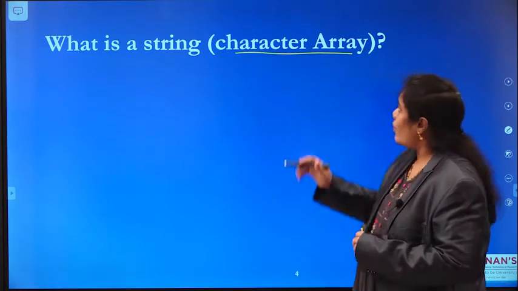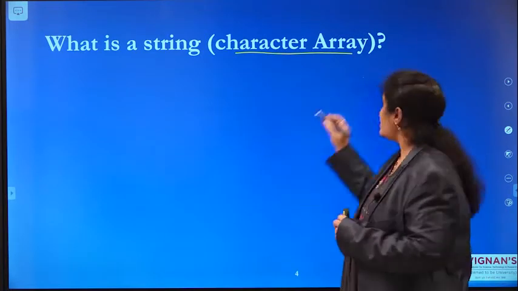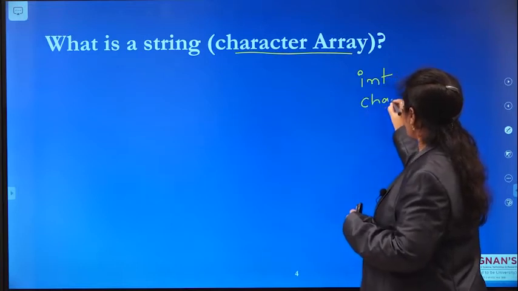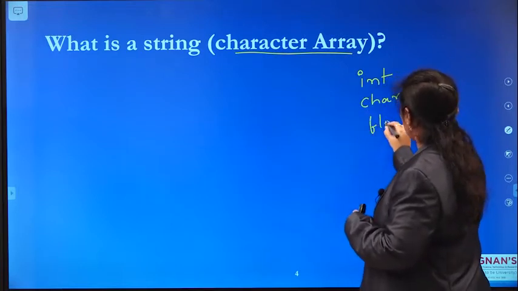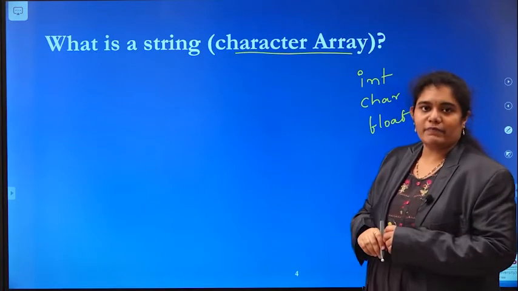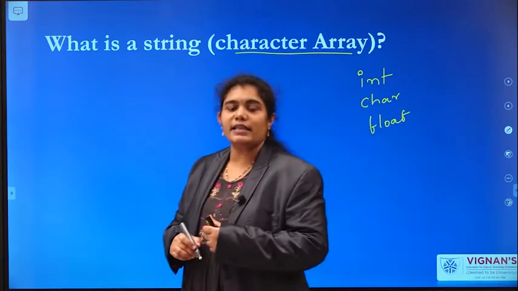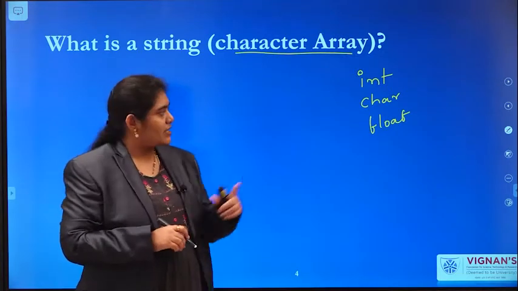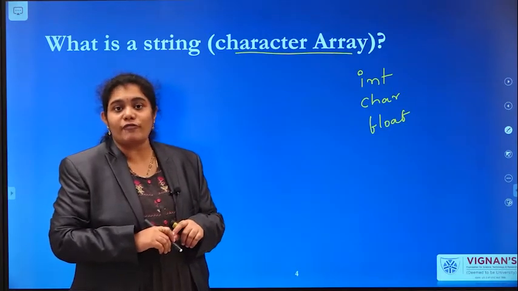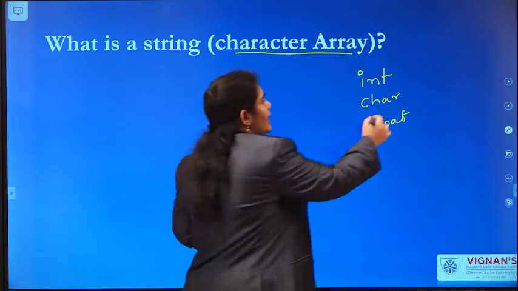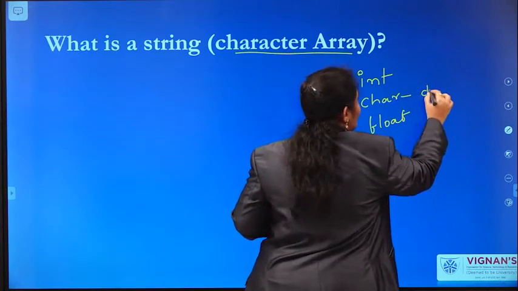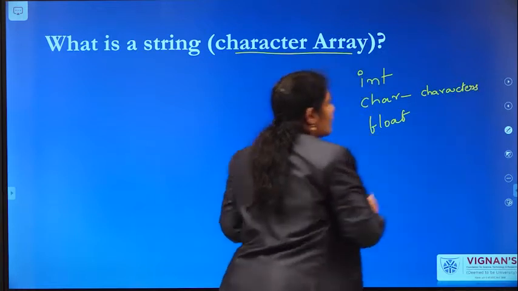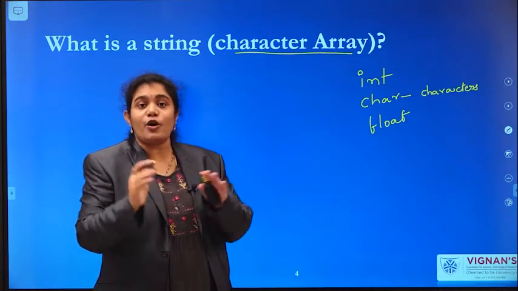Now we have many types of arrays, like integer array, character array, and float array. Integer array is nothing but a collection of integers. Float array is nothing but a collection of float elements. Character array is nothing but a collection of characters.